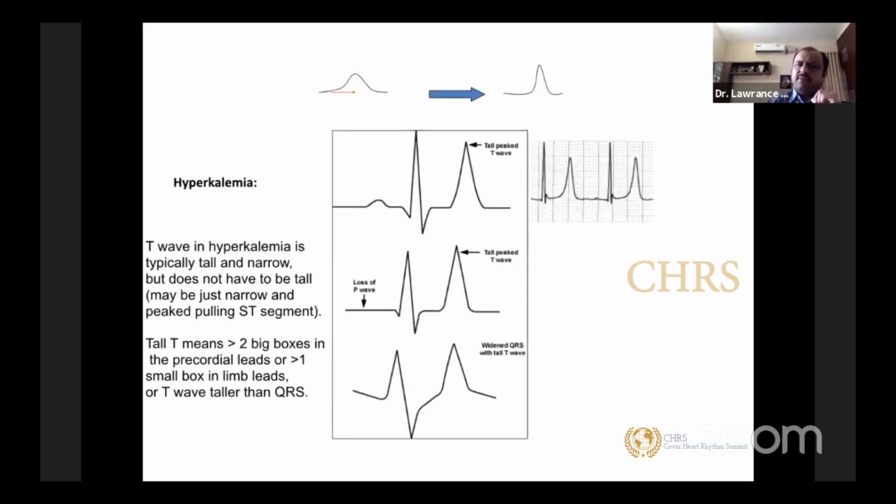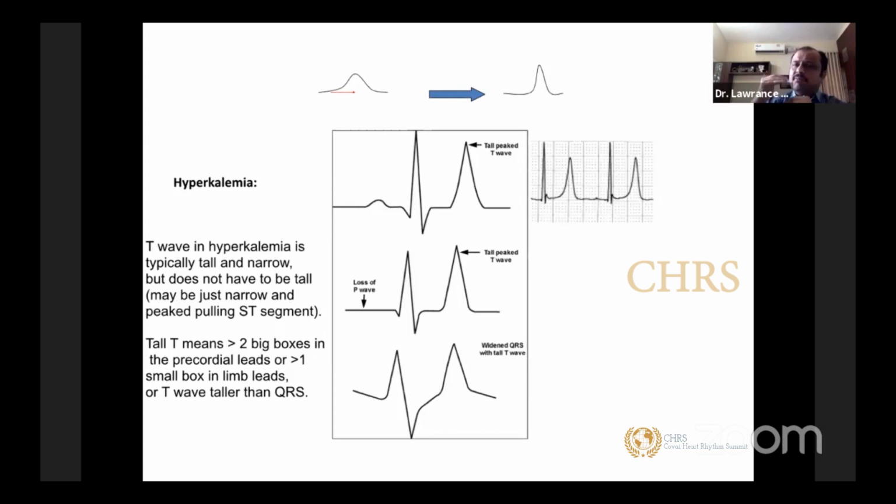The T waves in hyperkalemia are a very important finding. Your T waves in hyperkalemia are typically tall and narrow based. They don't have to be very tall, so tall is a comparative scale. A tall T wave is usually more than 2 big boxes in a precordial lead, or more than 1 box in a limb lead. Or more importantly, in your mid precordial leads, your T wave is taller than your QRS complex.